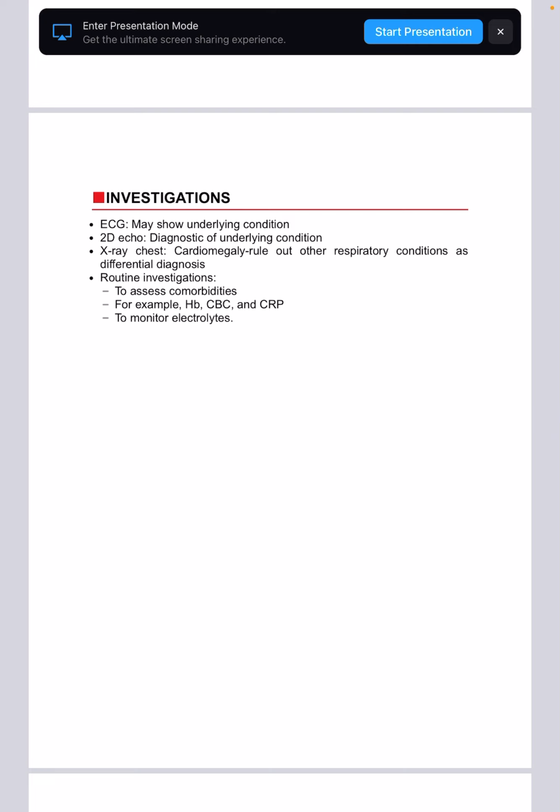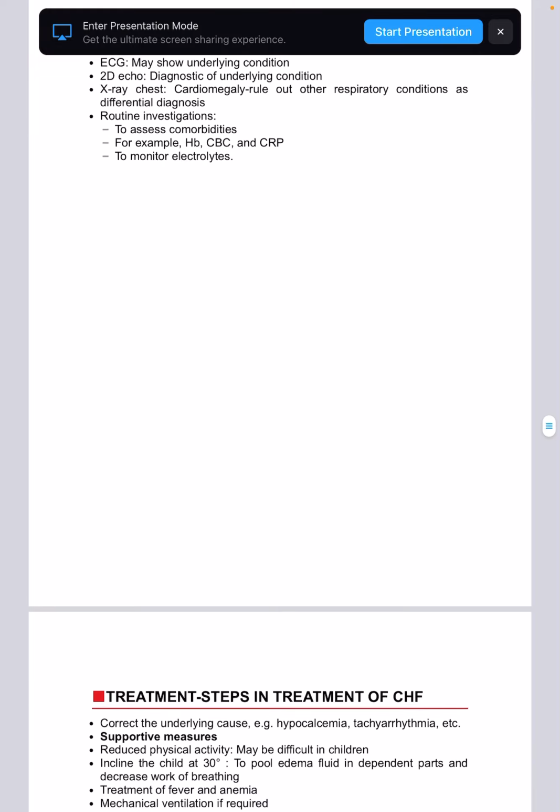What all things will you do? ECG will do, 2D echo will do, chest X-ray will do. In chest X-ray, you will see cardiomegaly. So you'll rule out other respiratory conditions. And in routine investigations, you'll see HB, CBC, CRP, and you'll rule out other comorbidities which are there.